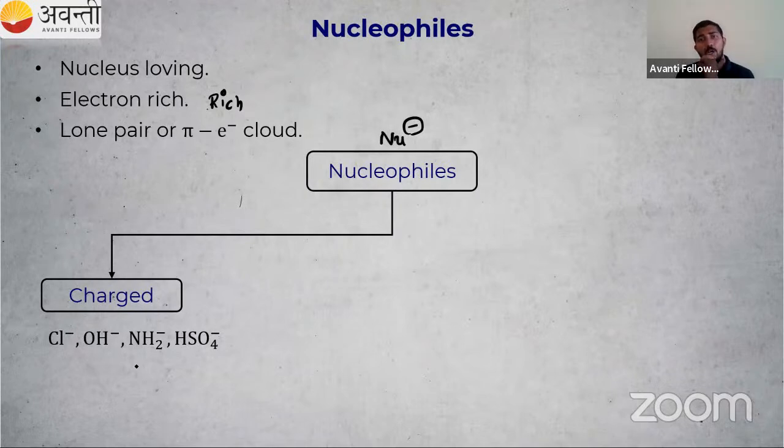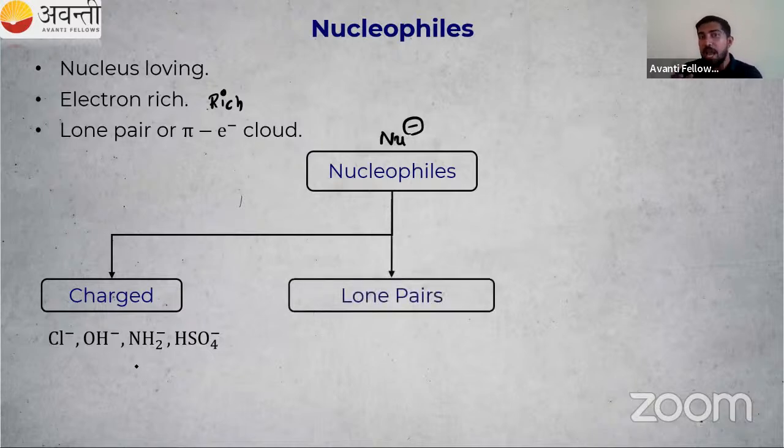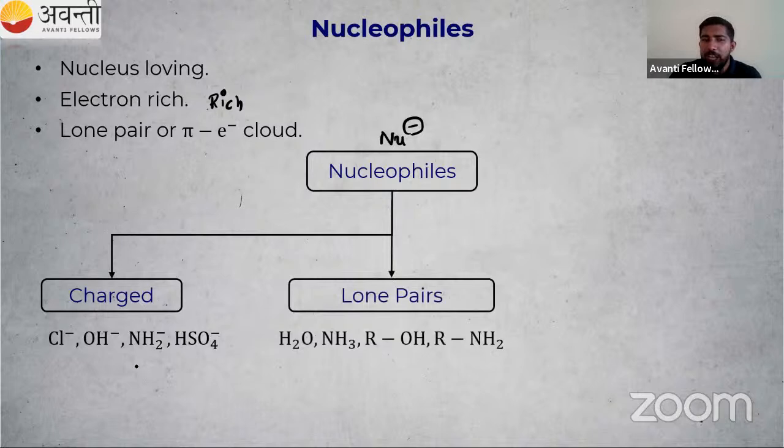Now a doubt: if there is no negative charge, is there a species without negative charge acting as a nucleophile? The answer is yes, of course. They have lone pairs. Suppose we have H2O: oxygen, hydrogen, hydrogen. Lone pairs are present. They are rich, right? They are rich people, ready to give the electrons to the other one.